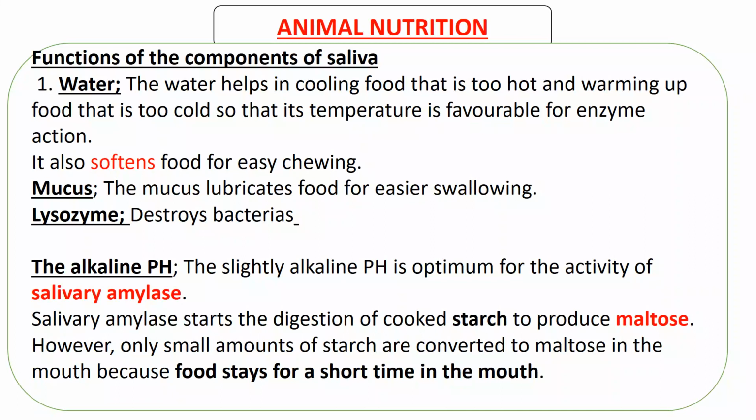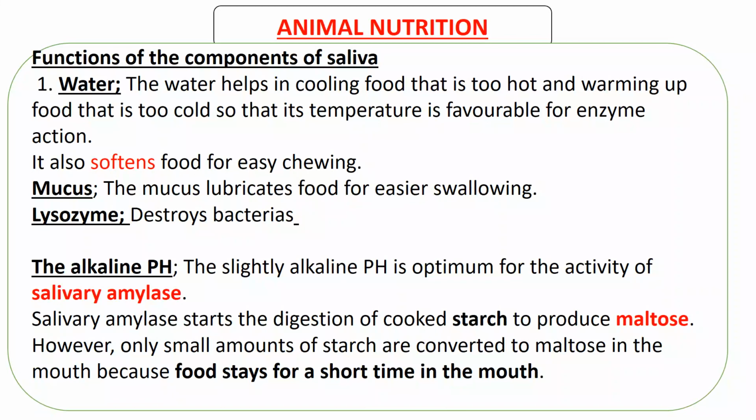However, only small amounts of starch are converted to maltose in the mouth because food stays for a short time in the mouth. As you are chewing, you won't chew for a long time, so you're going to swallow. So not all starch is converted to maltose, but actually it's advisable to take some time when you're chewing, especially bread, so that all the starch or most of the starch can be converted to maltose.